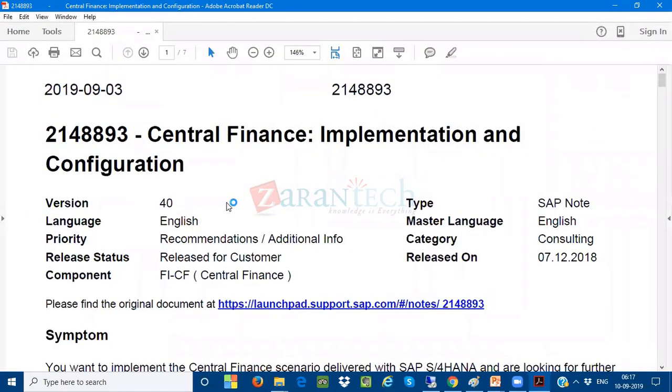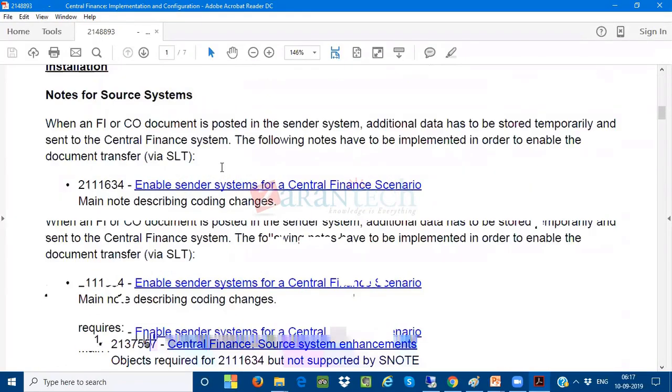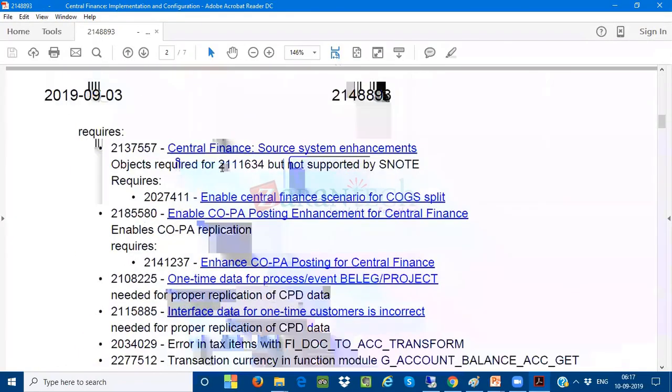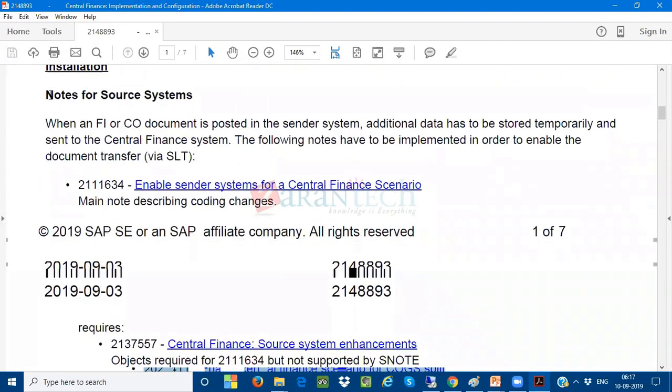So I already tried to give this note to all of you. When I see this note here, there is a note which is going to be required for that. When we look for the notes for the source system, when an FICO document is posted in the sender system, additional data, splitting data, is the additional data, sir. Normally there will be only one document to one document.